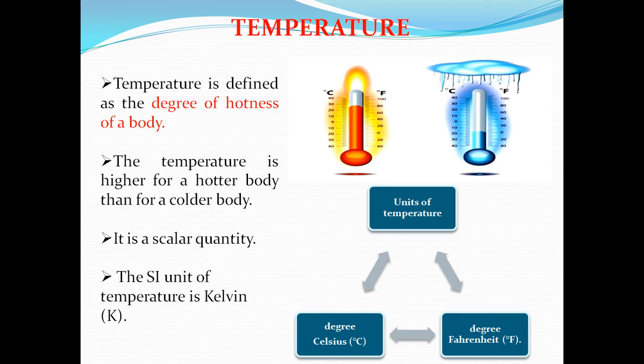Temperature is a scalar quantity, and the SI unit of temperature is Kelvin. However, we have three units. There are three types of thermometers, known as Fahrenheit, Celsius and Kelvin.